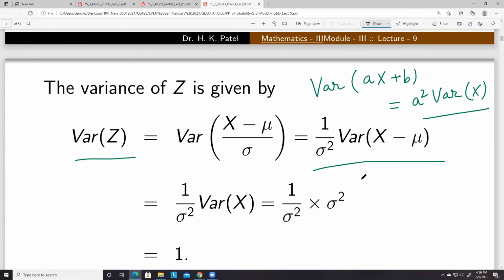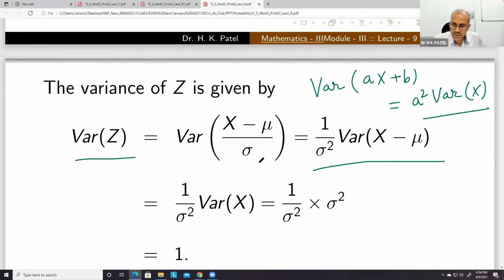Sir, z we are putting at x minus mu upon sigma, na? Yeah. Okay. This is used in scaling, sir. Scaling of variables in. Scaling and change of origin and scale. Yeah. So we'll see on Saturdays, guys. Yeah. This will use on Saturday. So change of origin and scale. Actually, if you simply use x minus mu, then it is change of origin. But then if you put something in denominator, then it is changing the scale also.